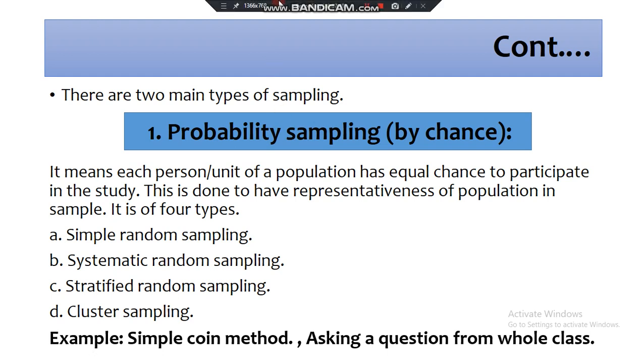If we discuss the types of probability sampling, there are four main types or categories of random sampling: simple random sampling, systematic, stratified, and cluster random sampling. We discuss all of these types in our upcoming slides.